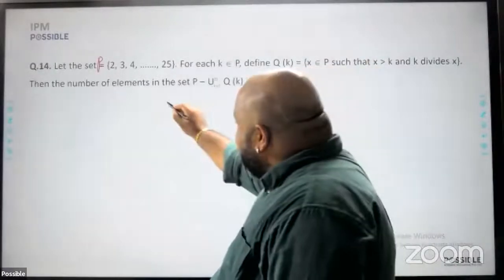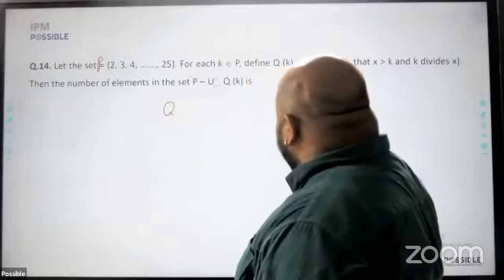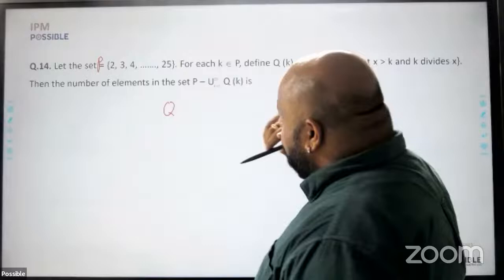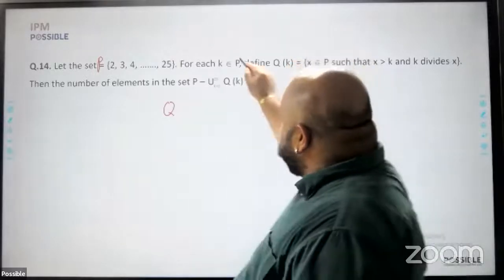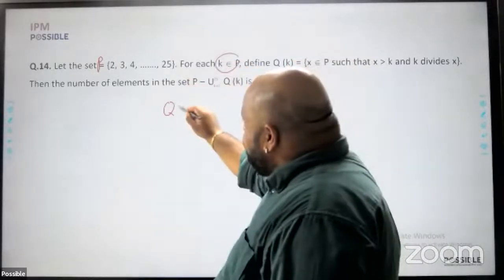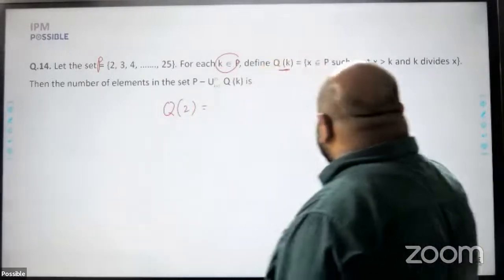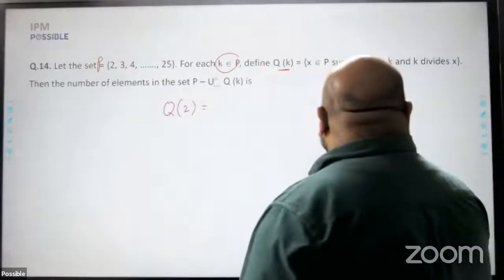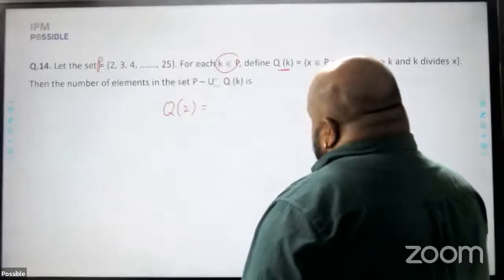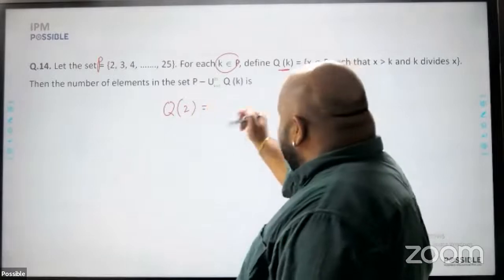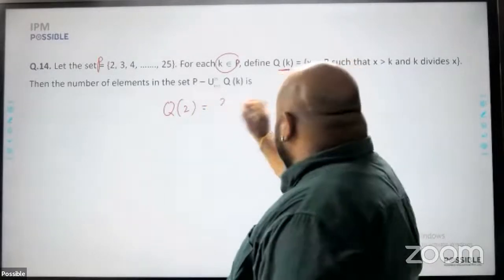All right. So let us try to define Q. Q of k, k is a value that belongs to P. So suppose I define Q of 2. What will be Q of 2? Q of 2 will be x, where x is greater than k and k divides x. So what are the values that 2 divides? 2 divides 2, the greater than.